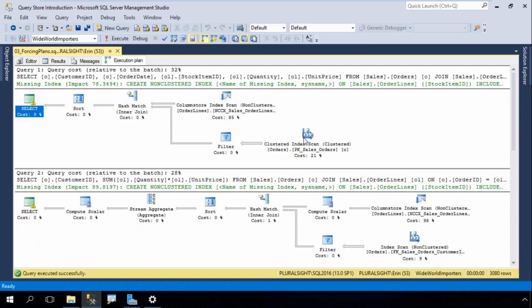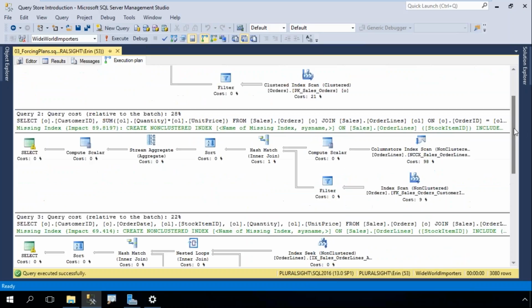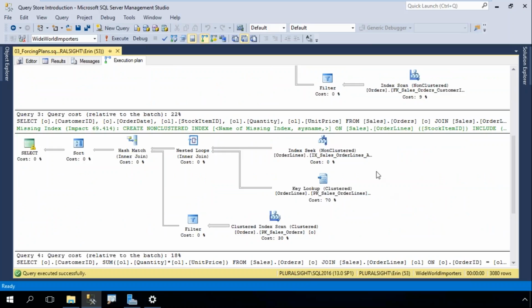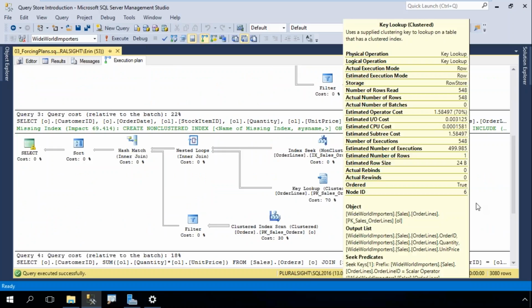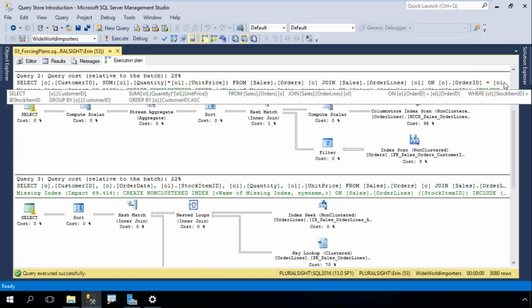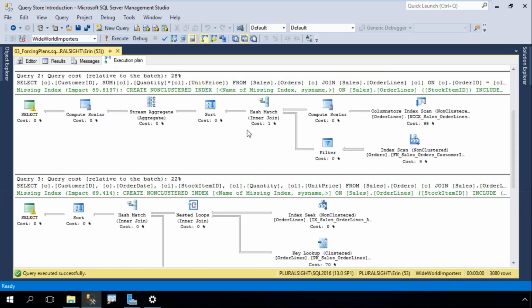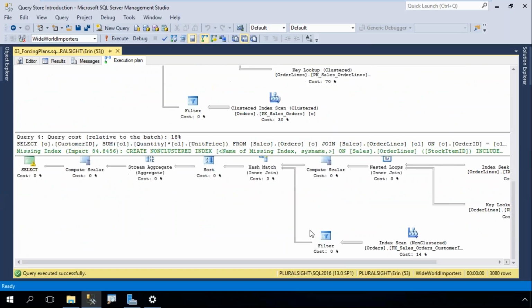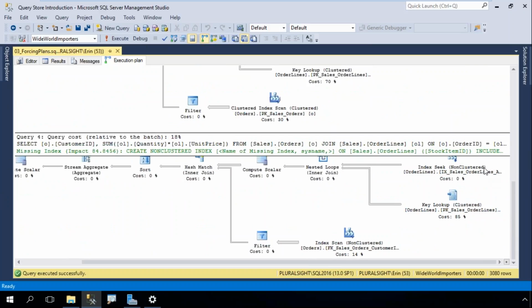And now we can see that query 1 has these scans with a filter, and if I scroll down, I have a different plan. So I had two different plans before. Now I have a third plan, which has a seek and a key lookup. So now for query 1, I have 3 different plans. And if I look at query 2, I again have my scans with my hash match and my sort. But if I look down, this one has a different plan. This also has an index seek with a key lookup and a nested loop. So for query 1, I've got 3 different plans. For query 2, I've got 2 different plans.